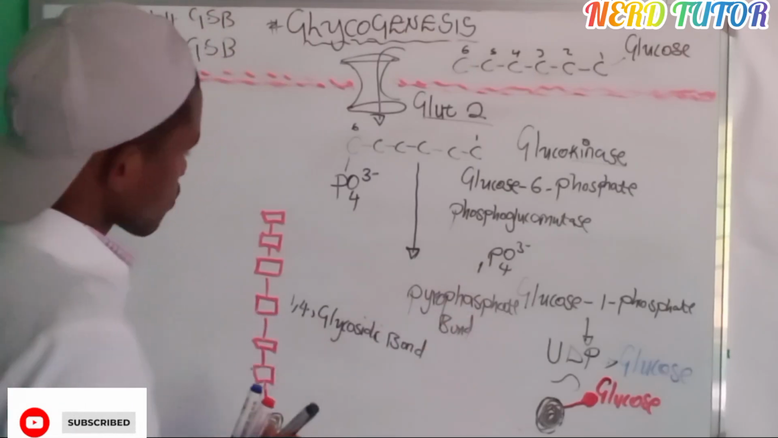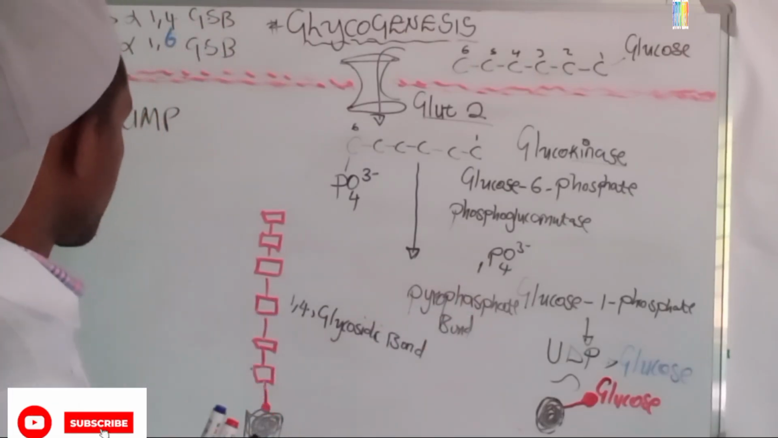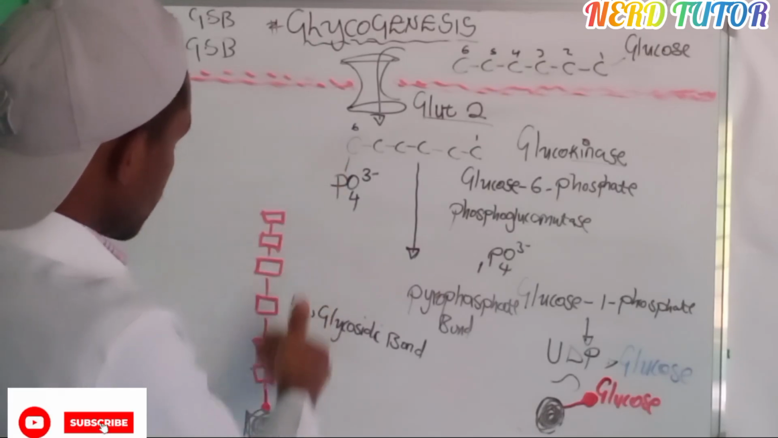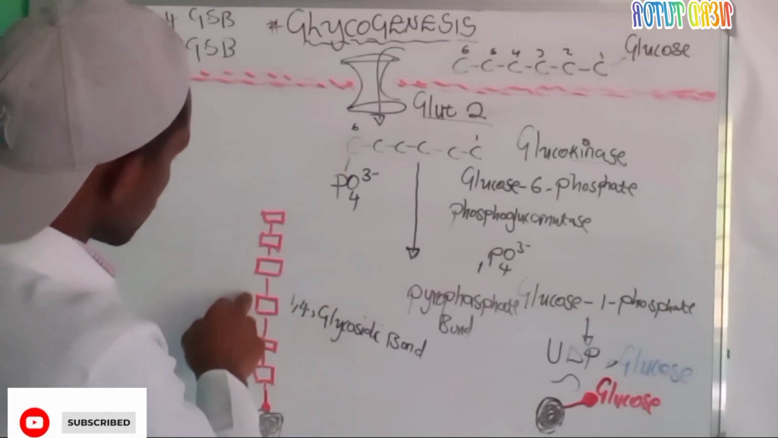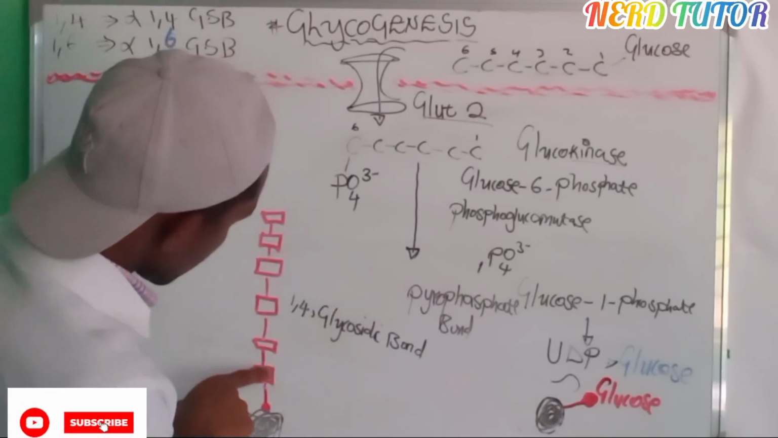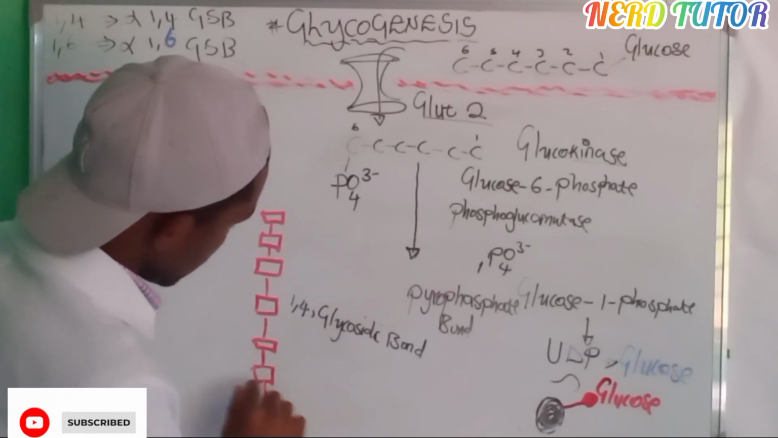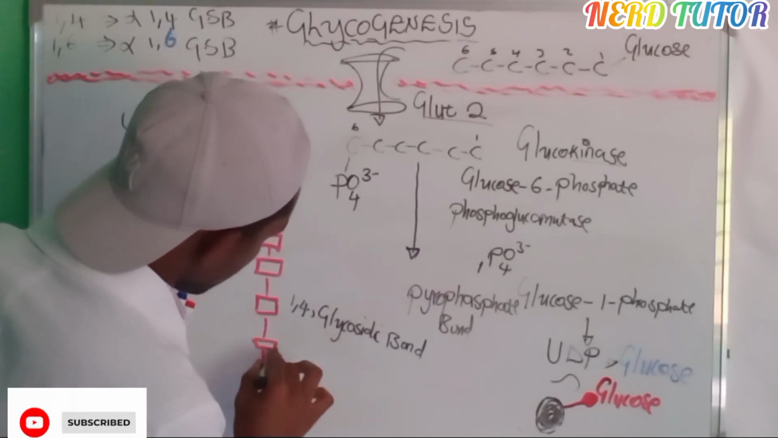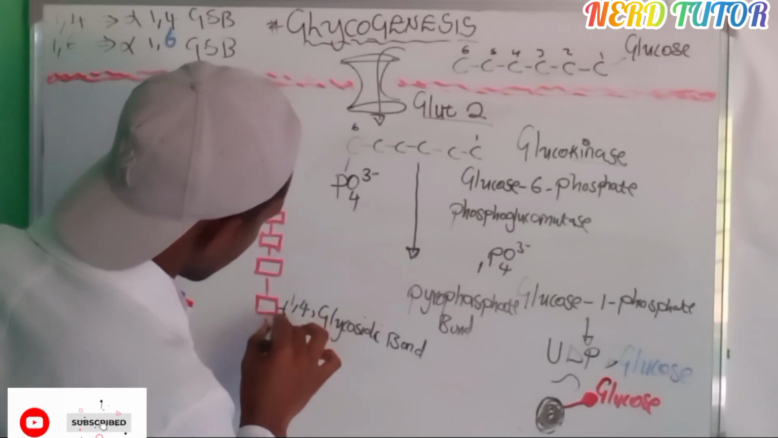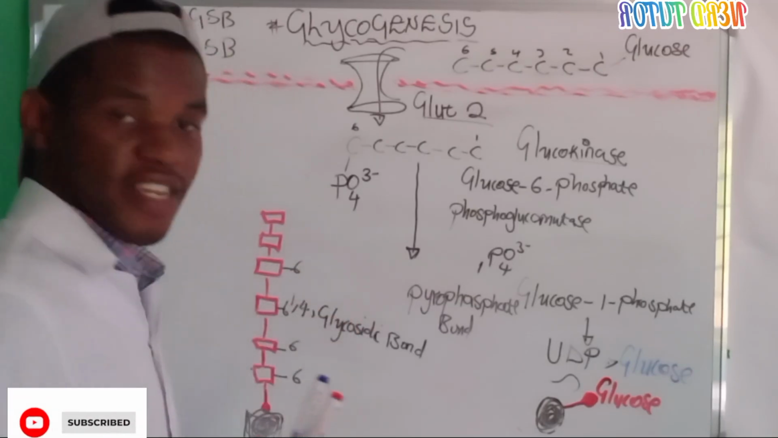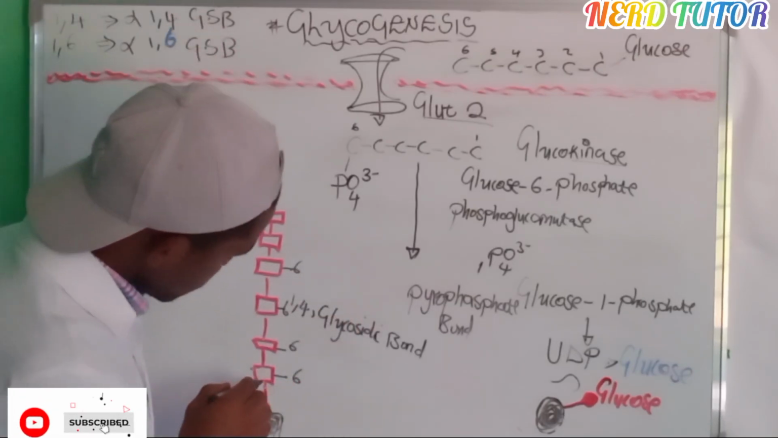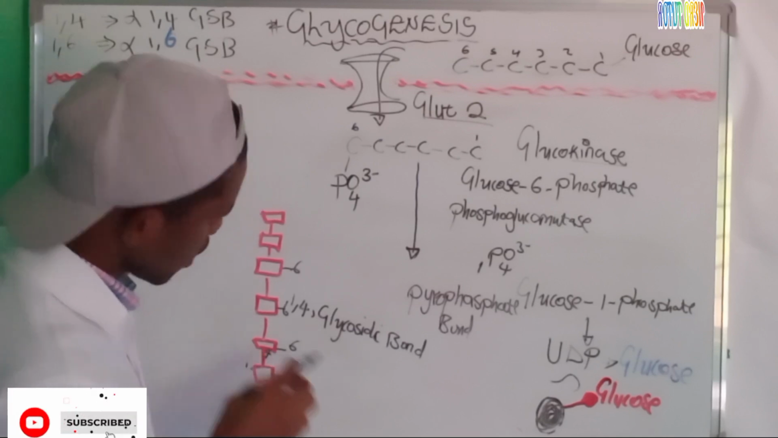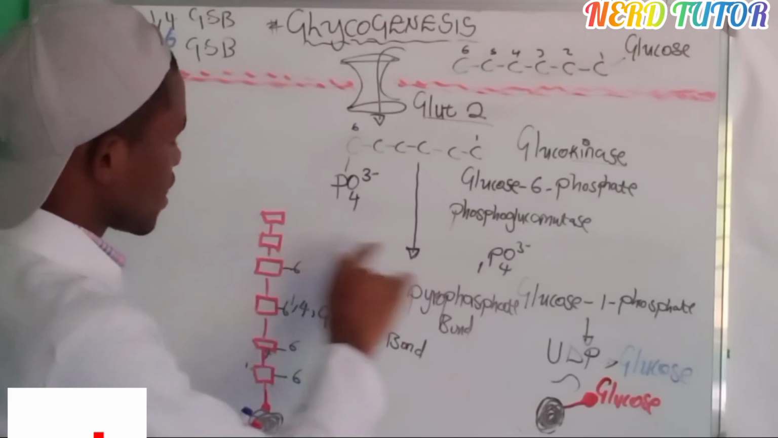Okay, so now what will happen here? Since we've created this, we've added glucose molecules, glucose molecules, glucose molecules, glucose molecules. So now inside this, in the sides here, we are having a carbon number 6. Even here, carbon number 6, carbon number 6, carbon number 6. So at first we are having carbon number 1, then here it is carbon number 4. So the carbon number 6 is in the sides.